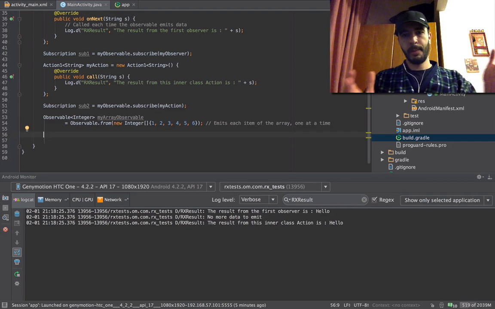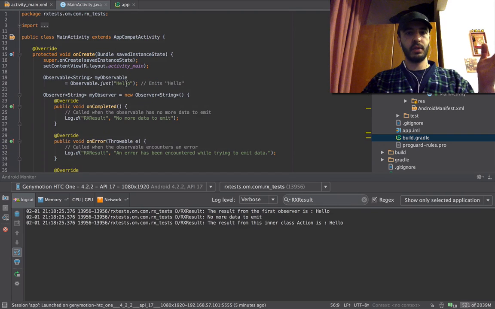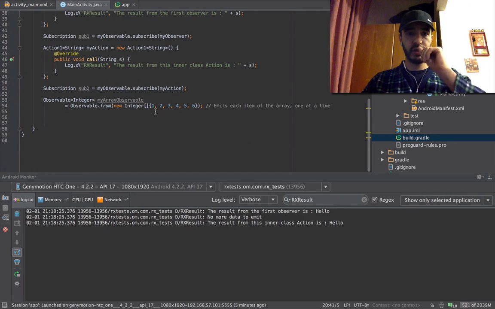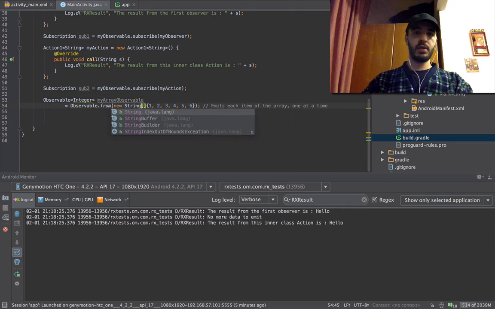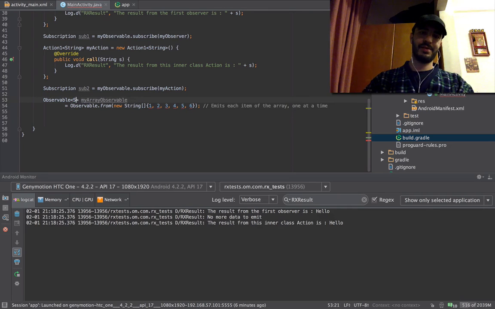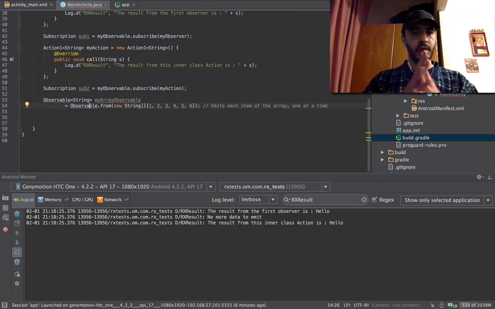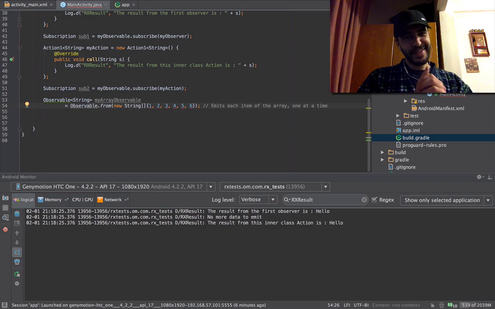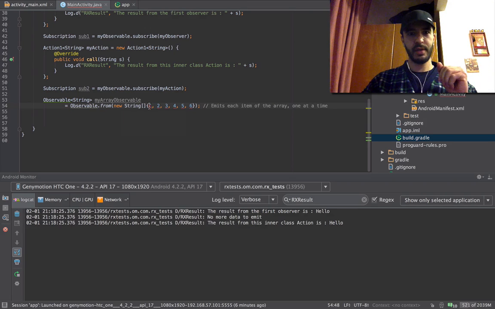Does it alone. We had one that emits autonomously hello. Now we have one that emits these things. Okay? Let's do something here and say string array. And we have to change, of course, this, the type, the class of the type. You know what I'm talking about. The type of the object that we're gonna create. Now it's an array of strings.